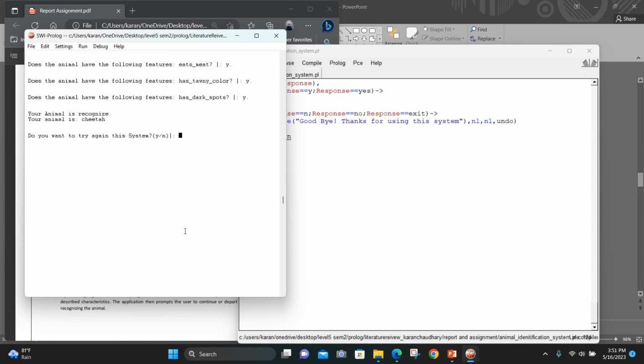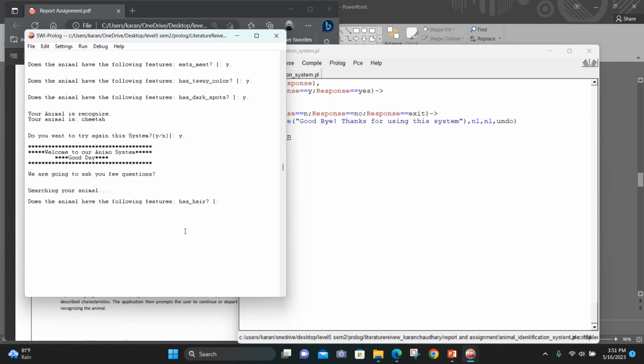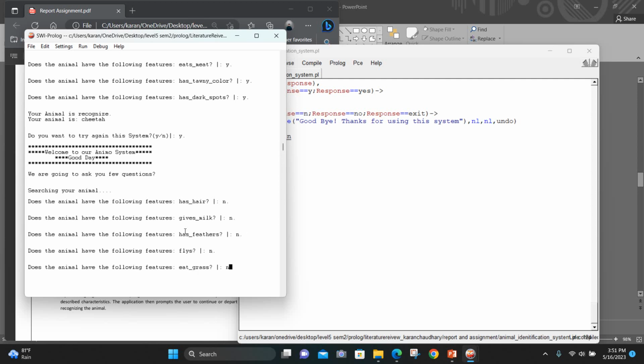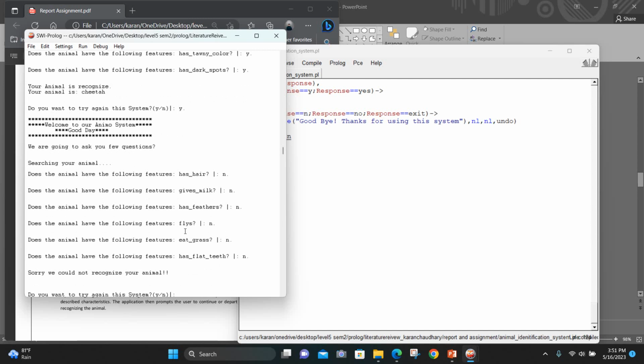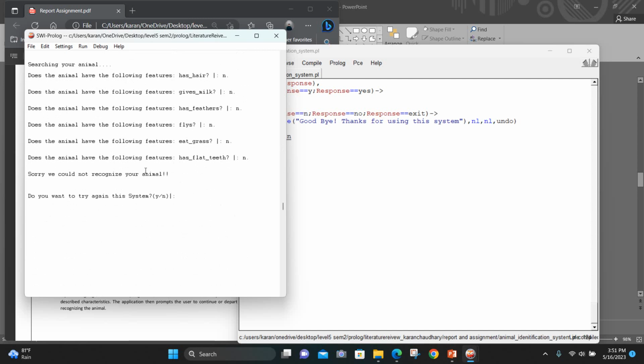If I would like to rerun this system, then I will type yes. Then it will rerun our system. Now again it will ask for the features of your animal. Now I am going to type no, no, no, no, no, no, and so on. Then it will show, sorry, we could not recognize your animal.